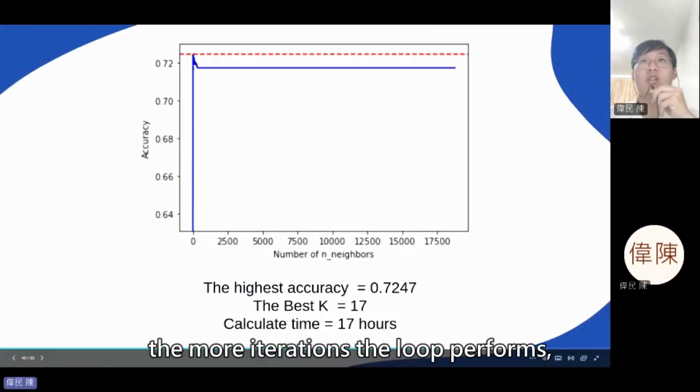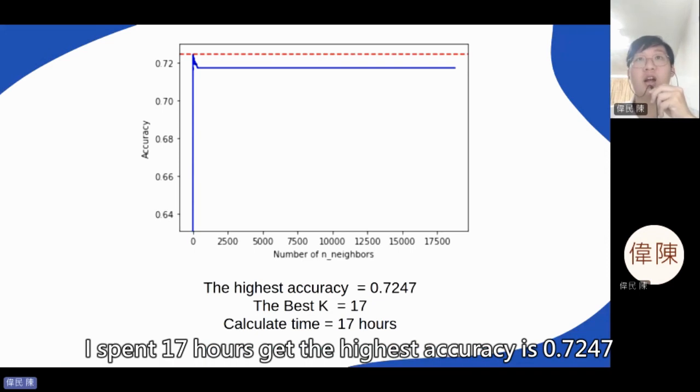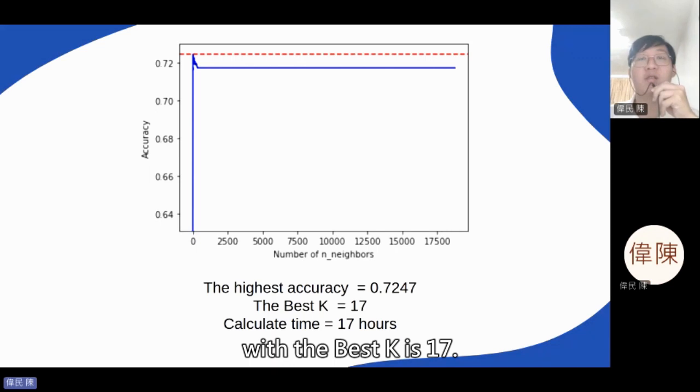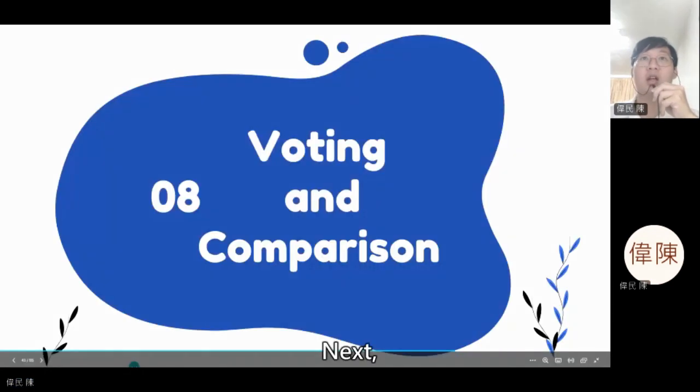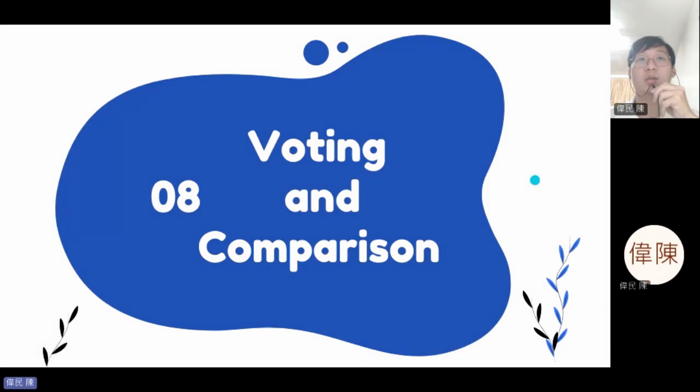Finally, the more iterations the loop performs, the more time it takes. I spent 18 hours to get the highest accuracy, which is 0.7247, with the best K being 17. Next, I will talk about the voting and compare the performance of the 5 models.